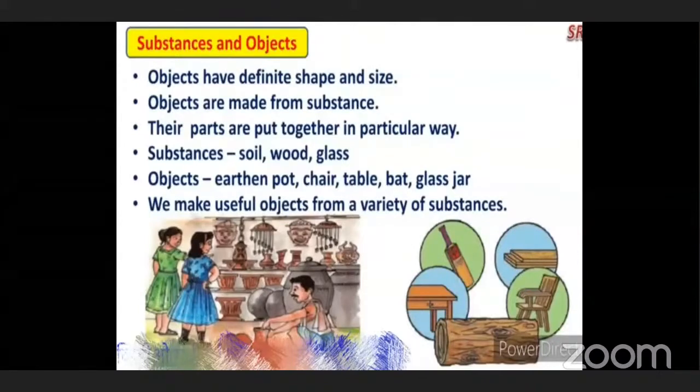Understood? Now what can you see in the second picture? Bed, table, chair, and some pieces of wood. These things are all made from wood. So wood is a substance, and all these things which you can see, bed, table, chair, and planks of wood, are made from the substance wood, and these are the objects.